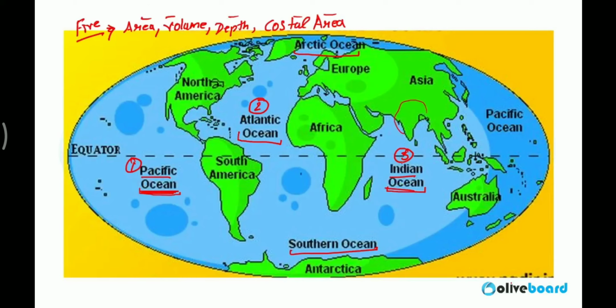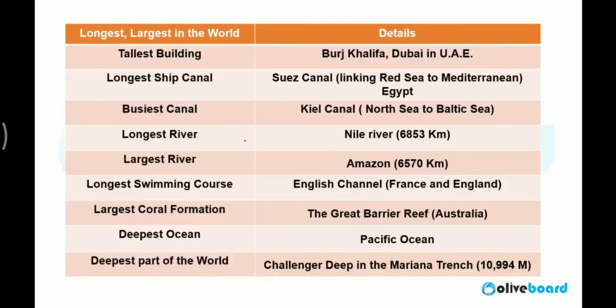Fourth one is Southern Ocean. And fifth one is Arctic Ocean. So this is the sequence of oceans in the world. These are the basic questions which you can expect in your examination as well.